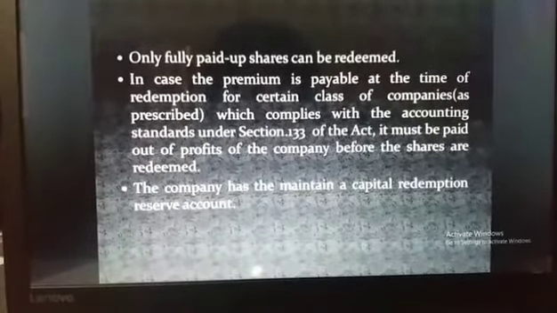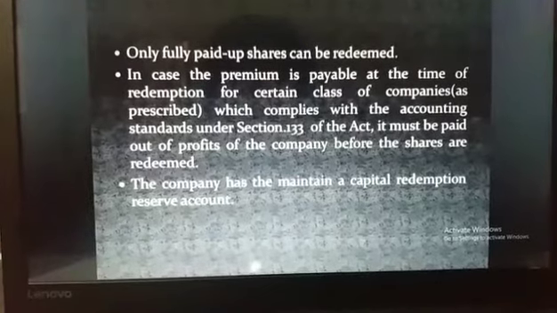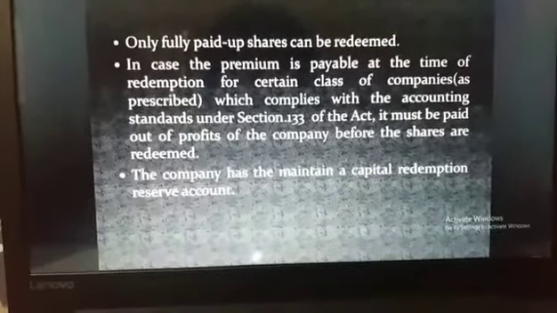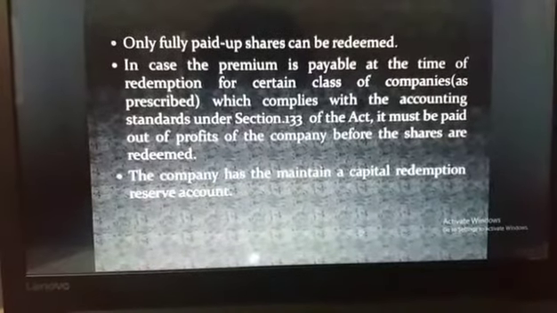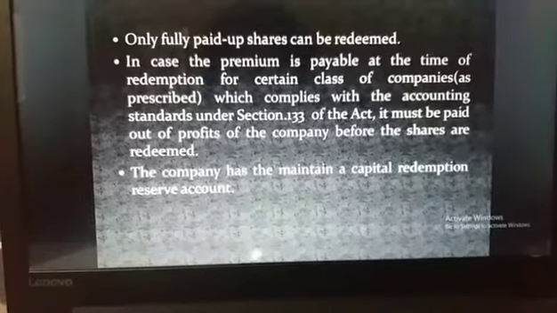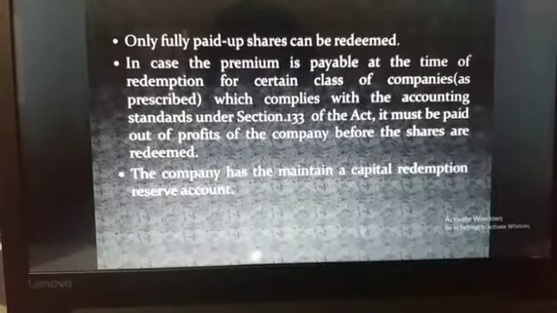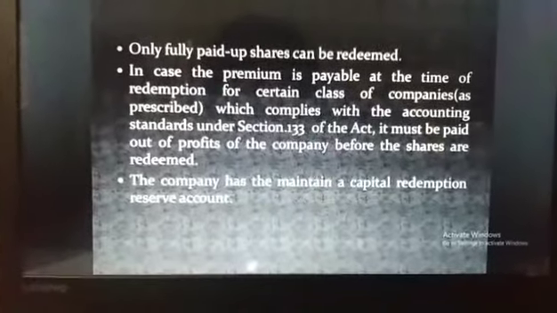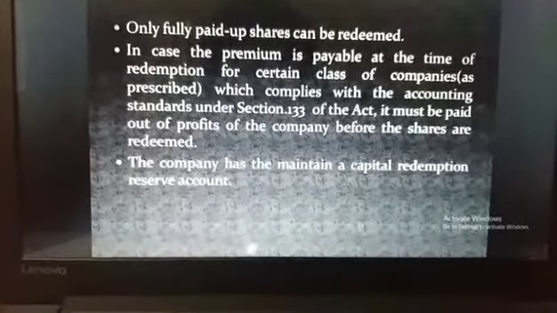In case a premium is payable at the time of redemption, for certain classes of companies which comply with the accounting standards under Section 133 of the Act, it must be paid out of profits of the company before the shares are redeemed. The company has to maintain a capital redemption reserve account.